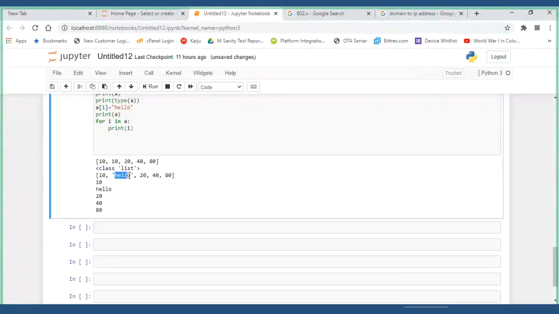Second element was hello, and hello has come. Third element is 20, it has come. Next 40, it has come. Next 80, it has come. Is order preserved or not? Yes, sir. This is called a list.